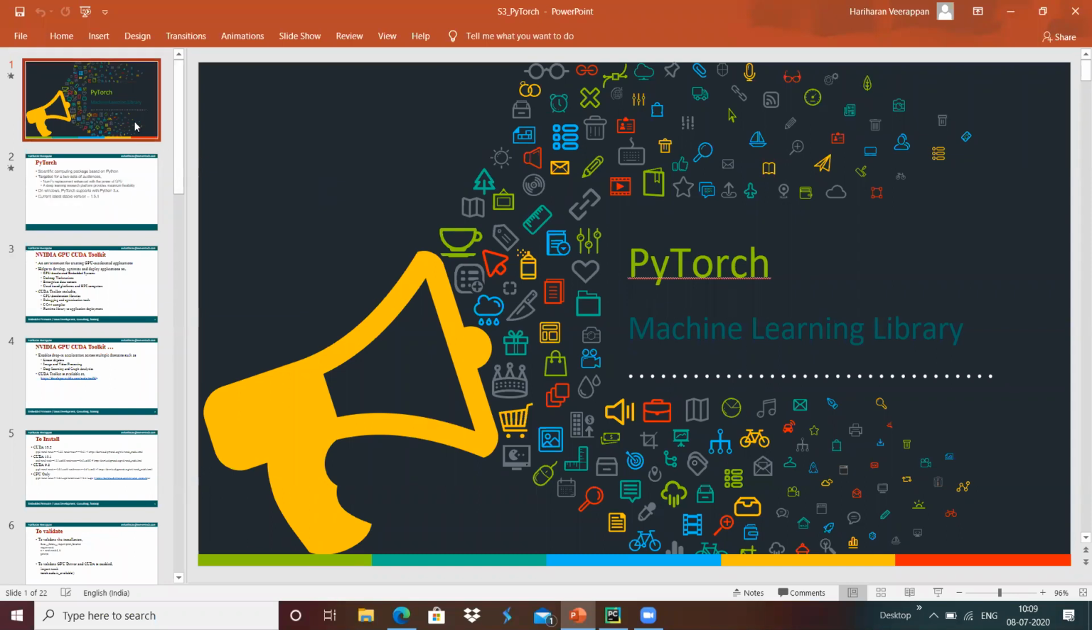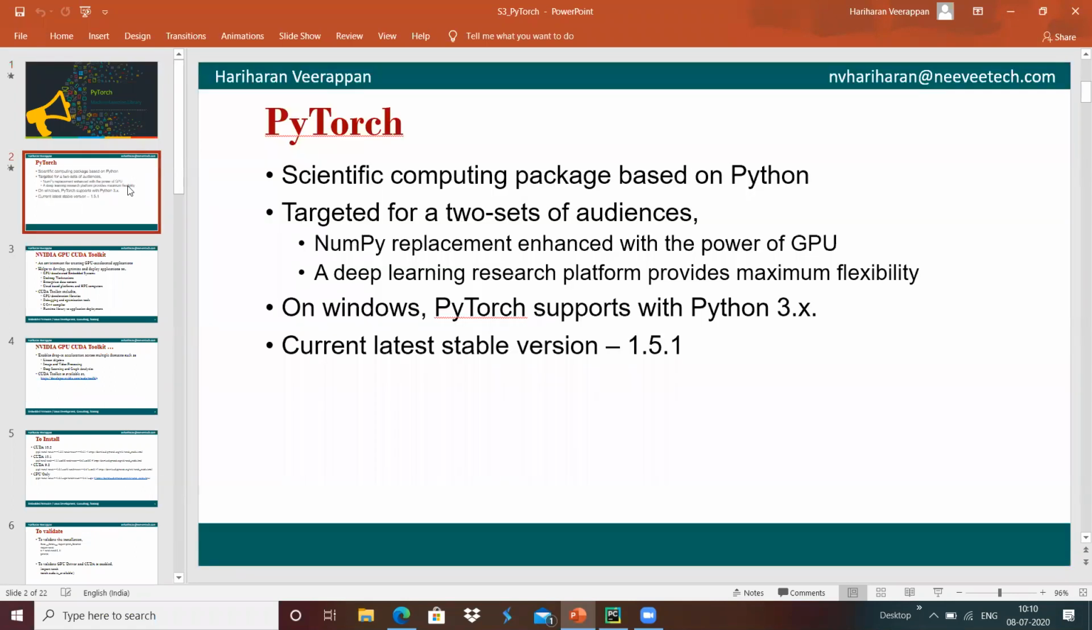Today we will see about PyTorch, which is a machine learning or deep learning library based on Python programming language. Basically, PyTorch is a scientific computing package which is based on Python programming.